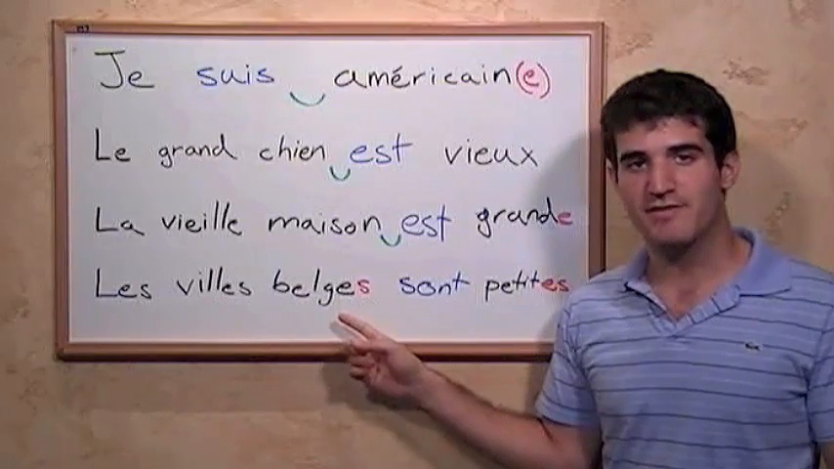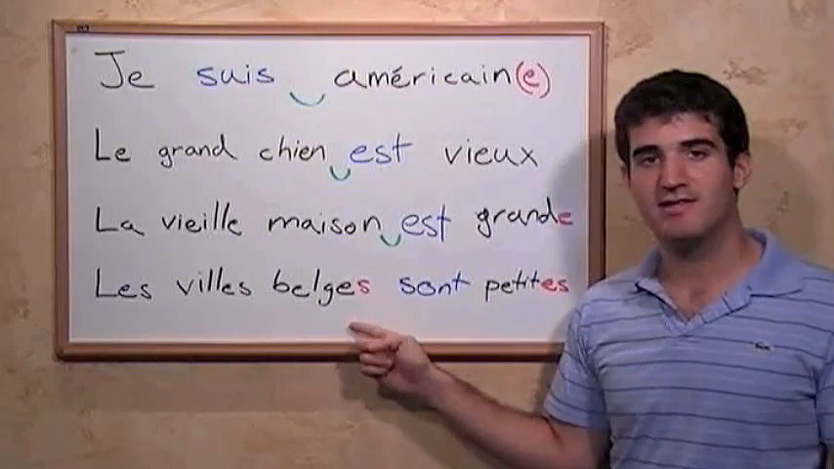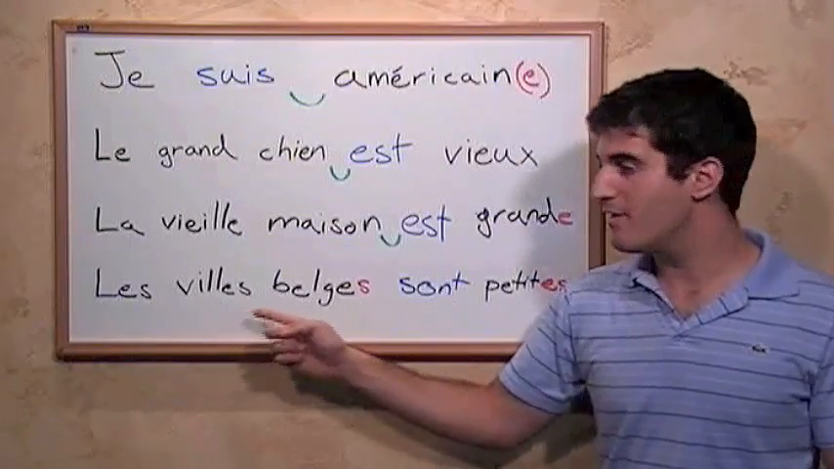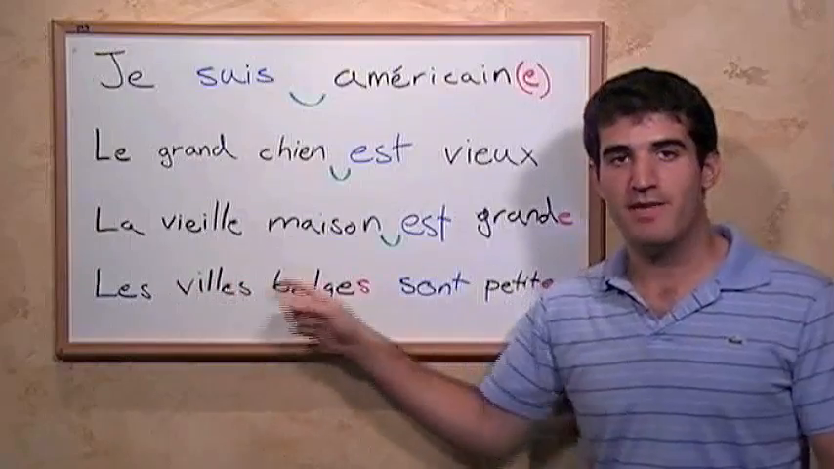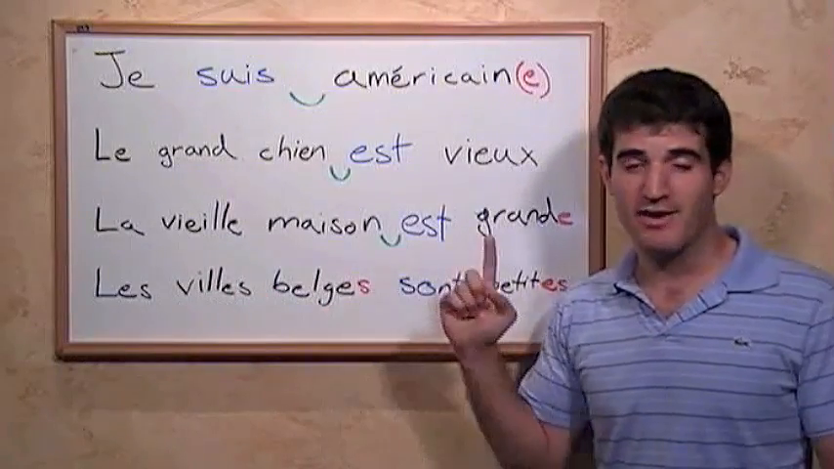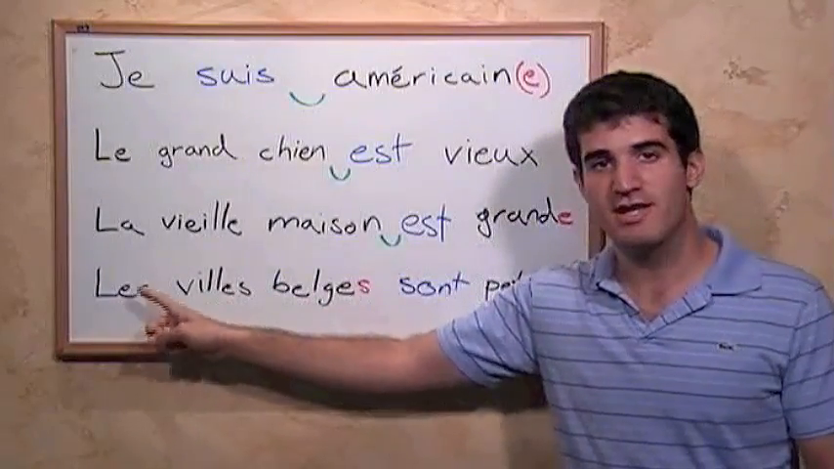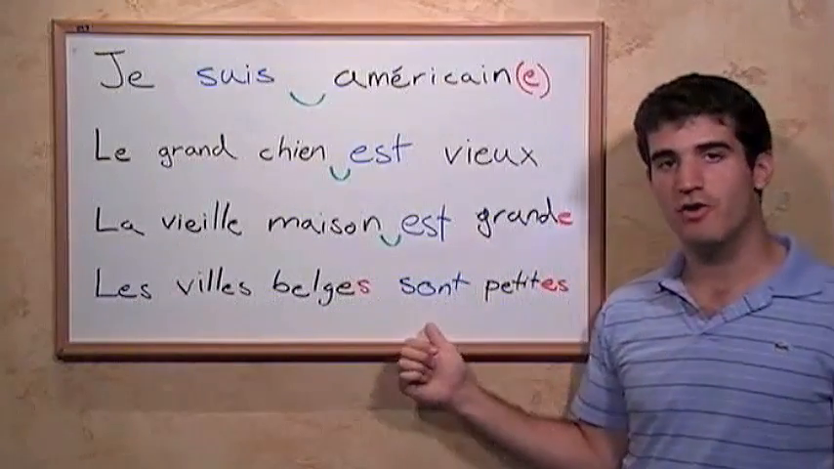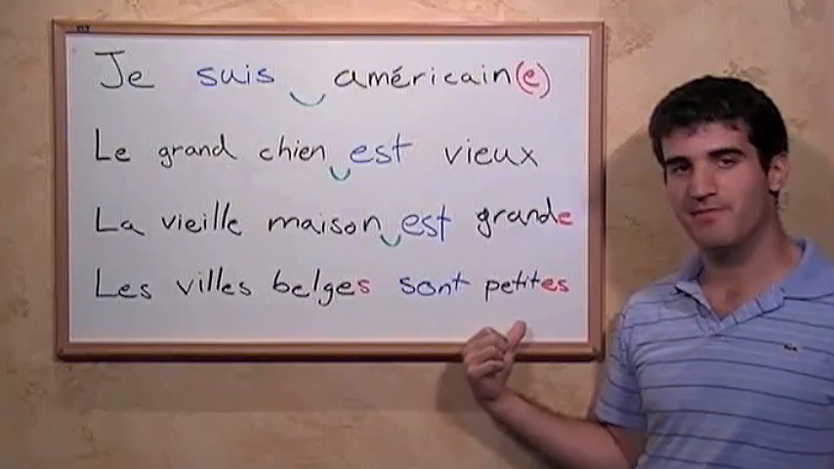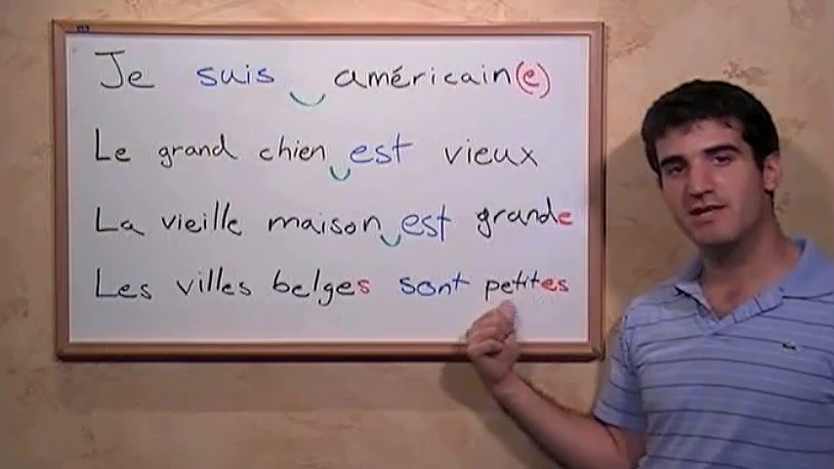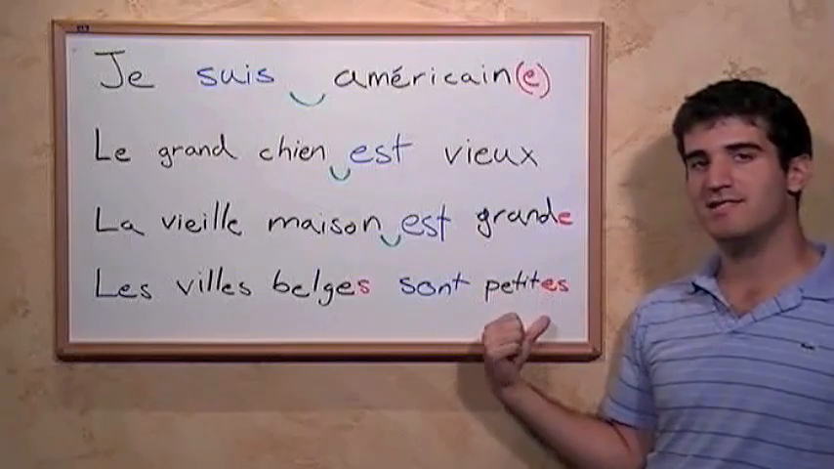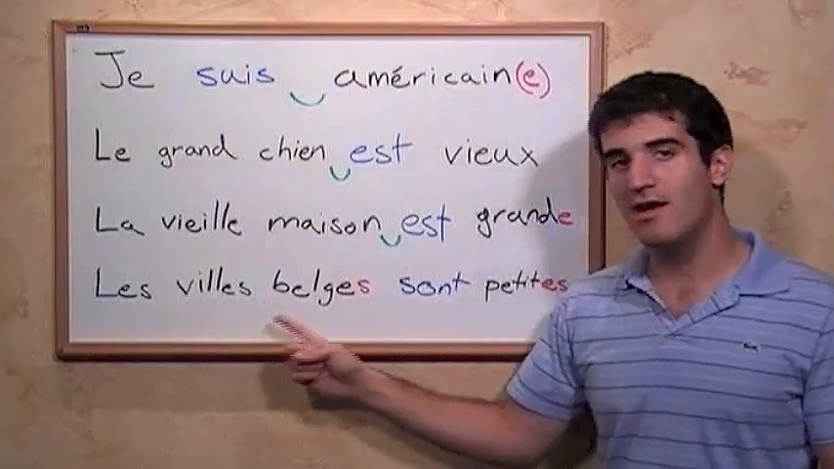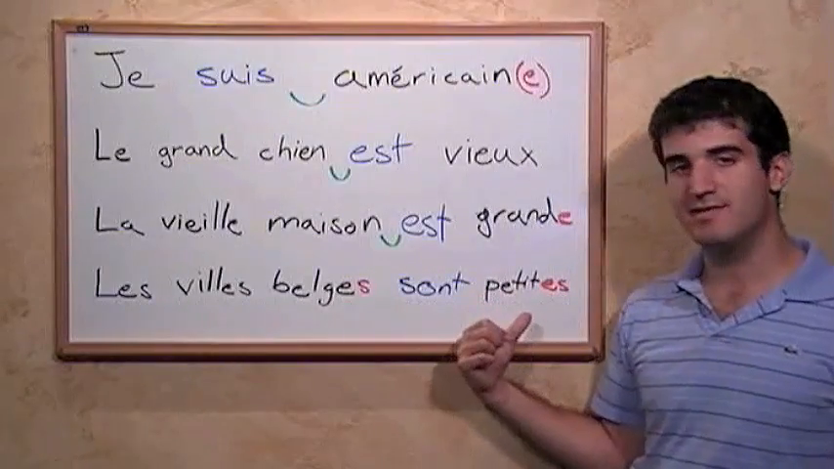Belge is our first adjective, and that takes an S at the end to correspond to ville, which is plural. And remember, in this subject, les villes belges, the only way we know it's plural in hearing it is from this article, les. So, les villes belges sont petites. The adjective petit takes an E and an S at the end, making petites. So we have les villes belges sont petites.